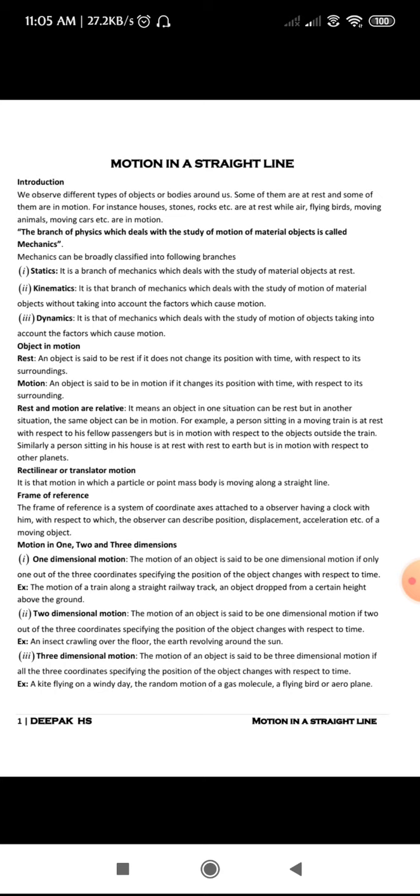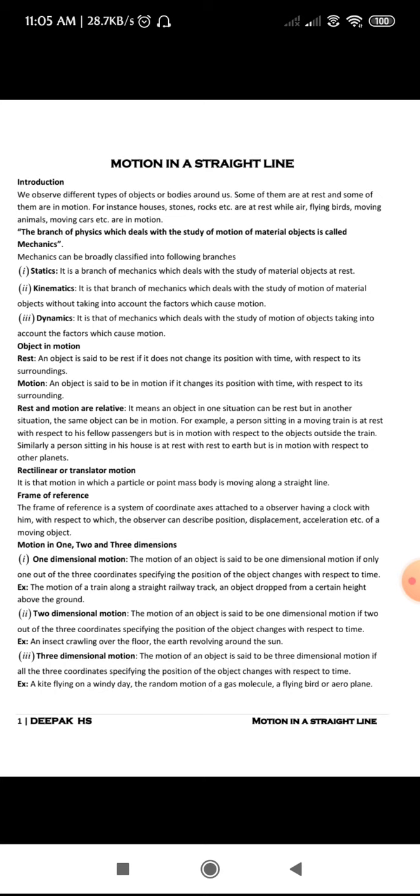Mechanics can be broadly classified into the following branches. The first is statics, the second is kinematics, the third is dynamics. Coming to the first, statics, let us see what we mean by statics. It is a branch of mechanics which deals with the study of material objects at rest. The branch of physics dealing with objects which are at rest is called statics.